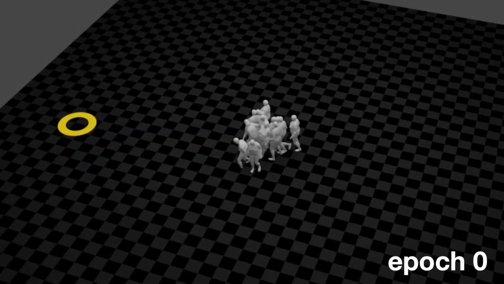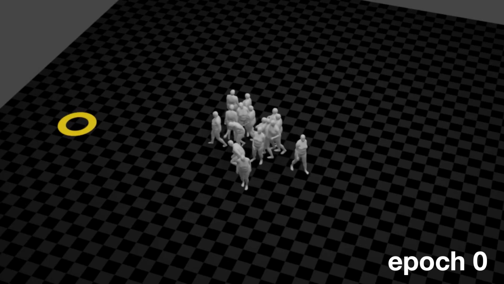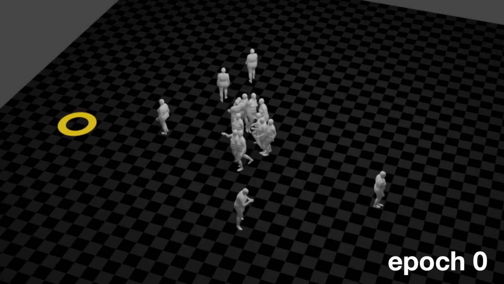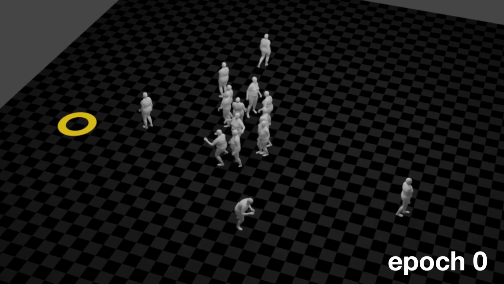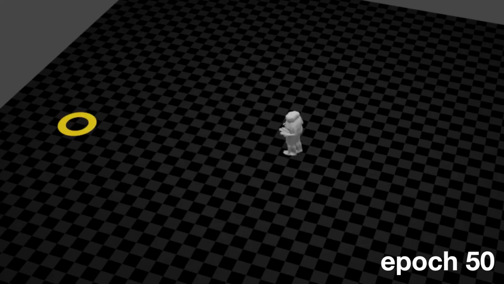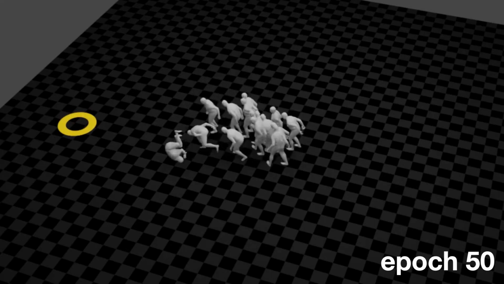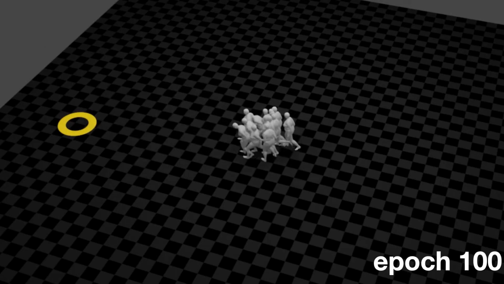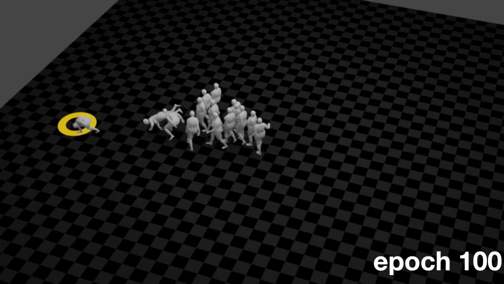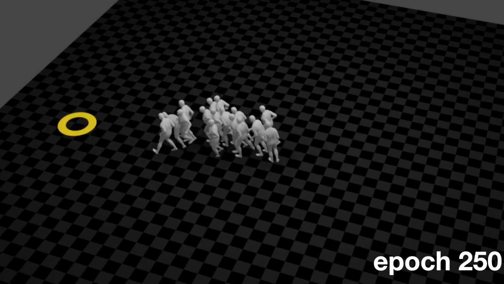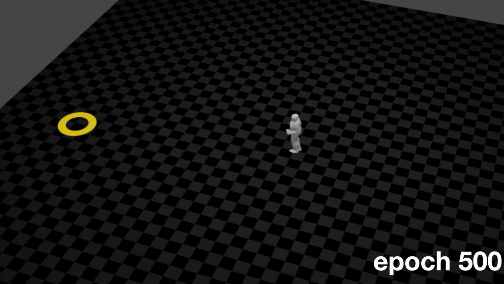In the beginning, all bodies are moving randomly. The goal is ignored. In the early stage, the policy drives the bodies to rush to the goal. With more training epochs, the body moves more naturally and becomes stable after 500 epochs.